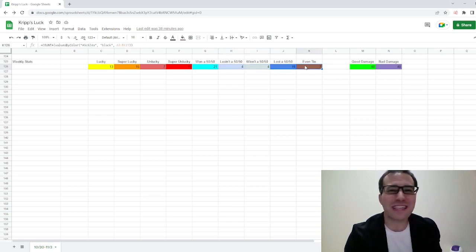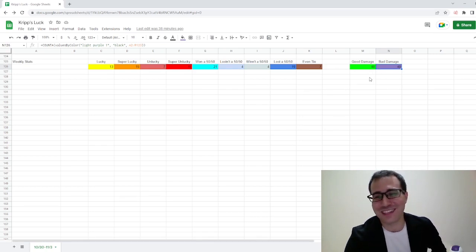Again, no indication of his luck or lack thereof. Just thought it was a very interesting result. And finally, this was really cool. Actually, an equal number of times the damage was in his favor versus the damage not being in his favor. But yeah, so there is the data.